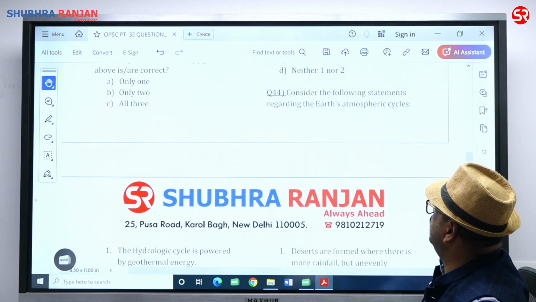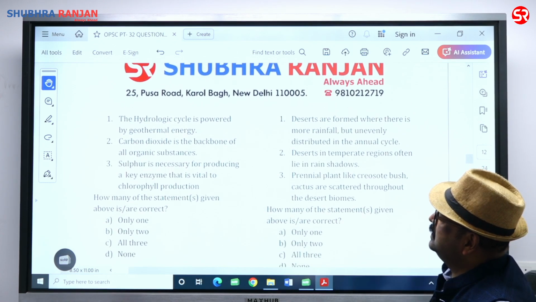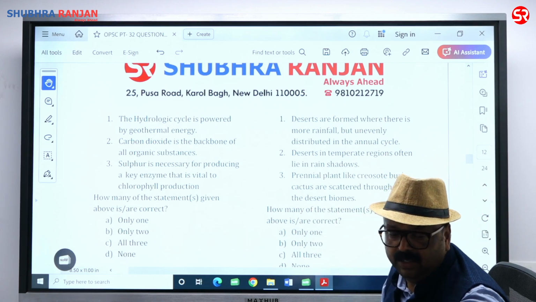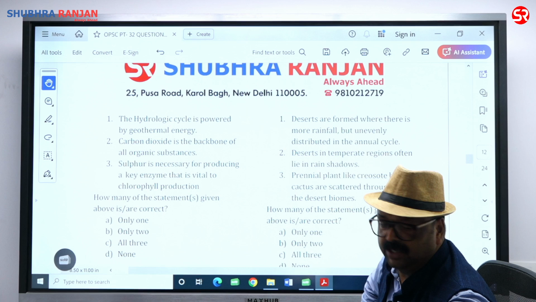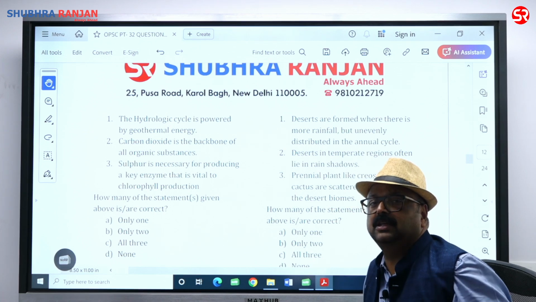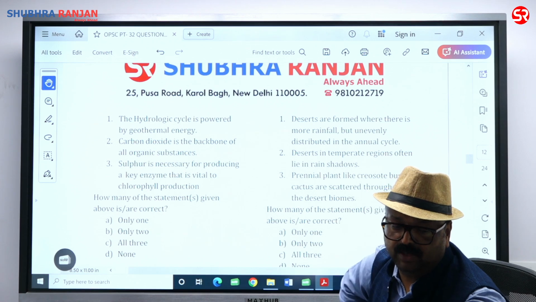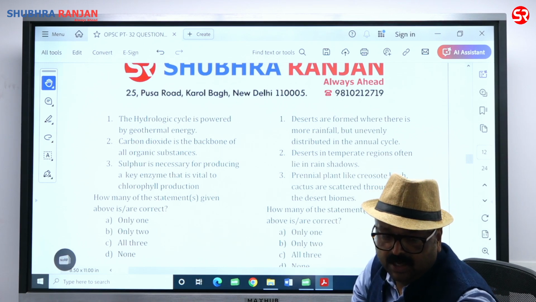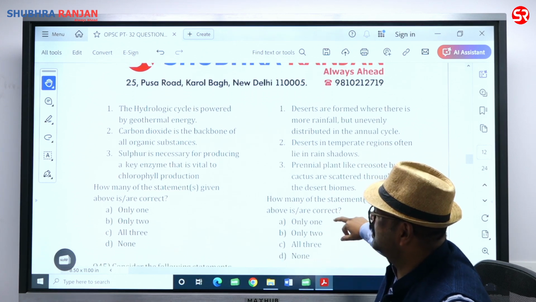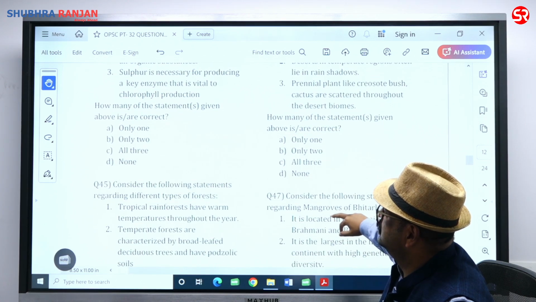Consider the following statements regarding the Earth's atmospheric cycles. The hydrological cycle is powered by geothermal energy. That is nonsense. Geothermal energy is something inside the Earth, whereas this is solar energy. It is the latent heat of vaporization, isn't it? So statement 1 is incorrect. The hydrological cycle is powered by the latent heat of water, which is solely because of solar energy. Carbon dioxide is the backbone of all organic substances. Correct. Sulfur is necessary for producing a key enzyme that is vital to chlorophyll production. 2 and 3 are correct. 1 is wrong. So only 2, that is beta.